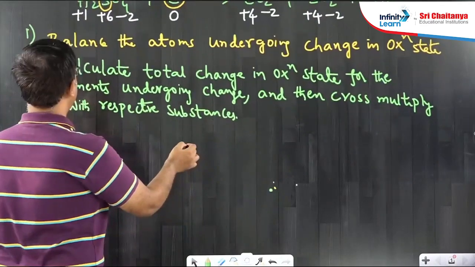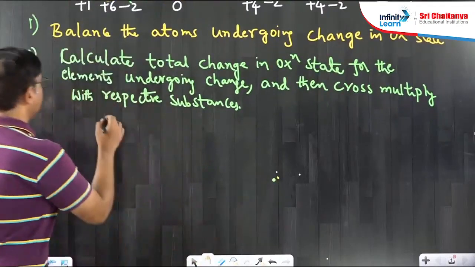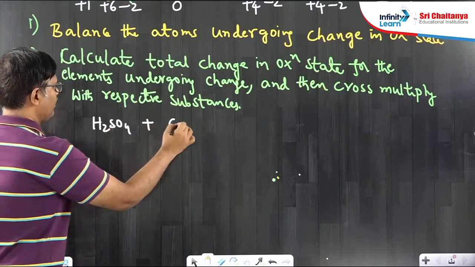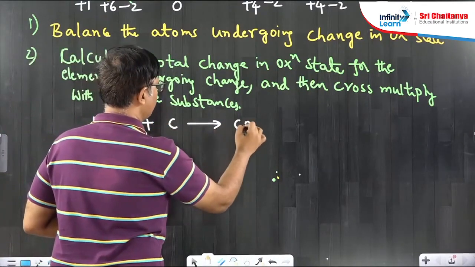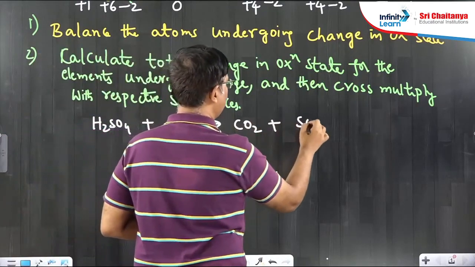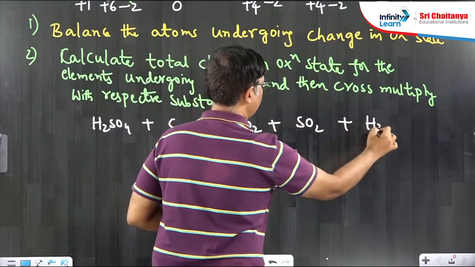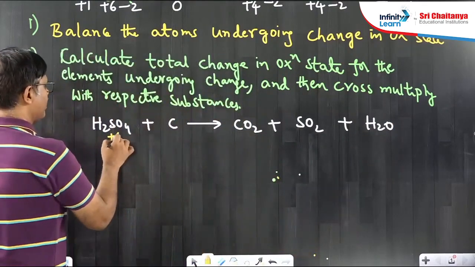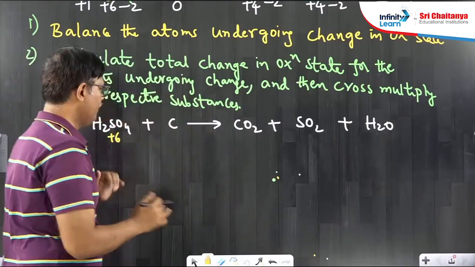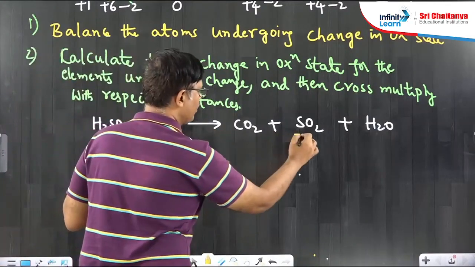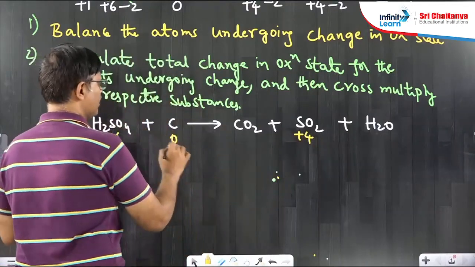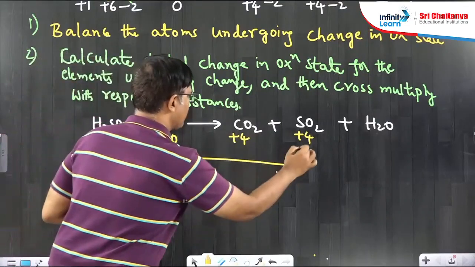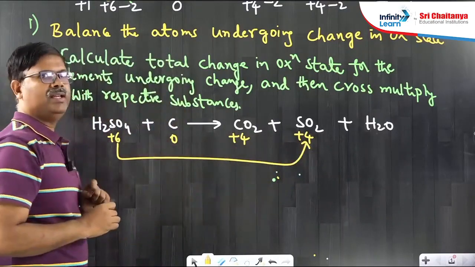See, I will write the equation again, don't worry. H2SO4 plus carbon gives CO2, SO2, H2O. In that, what is undergoing change? Sulfur. I am focusing only on those elements which are changing. Sulfur is going from +6 to +4. Carbon 0 to +4. Now for sulfur, what is the total change?